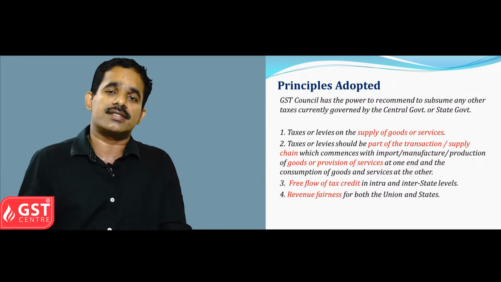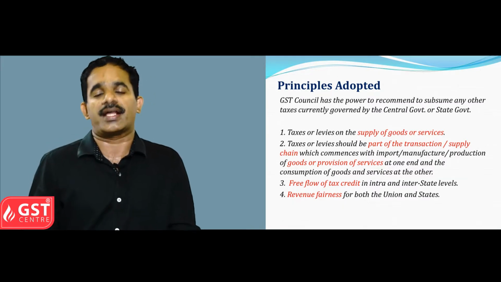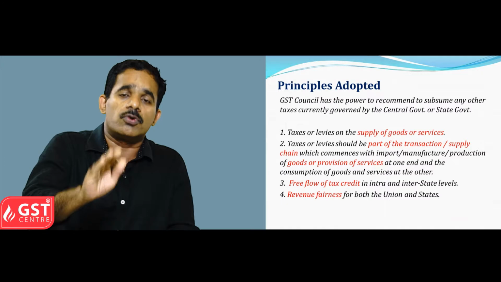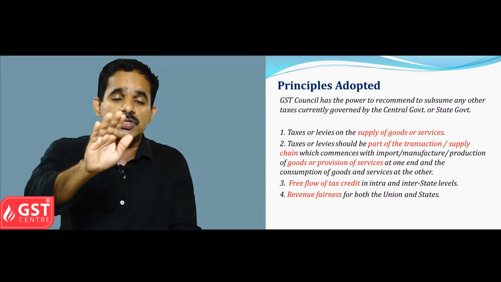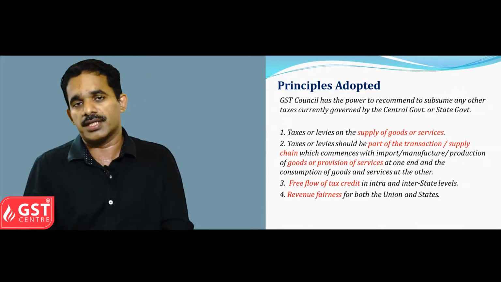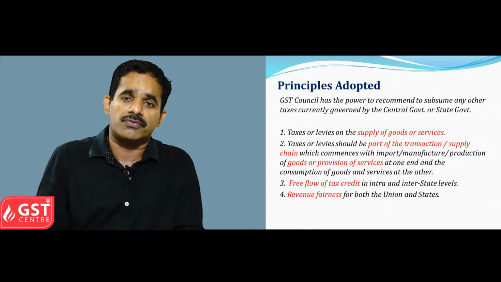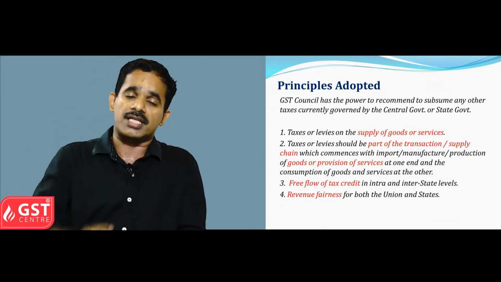The taxes that are mainly indirect taxes charged on supply of goods and services are subsumed into GST. That is, the taxes or cesses which are not charged on supply of goods or services are not considered.